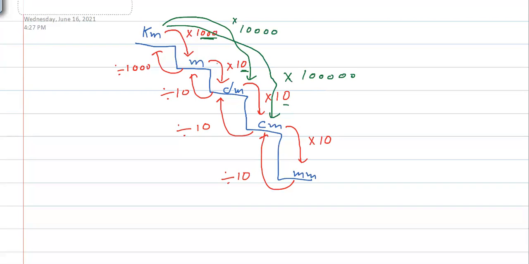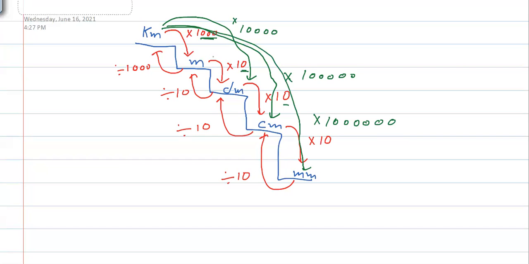In the same way, sometimes you will see you need to convert from kilometer to millimeter directly. So to do so, you will come directly from here to here. Now between that are 6 zeros coming, so you can say directly multiply with 1 million. So this will be the rule for conversion from kilometer to millimeter.